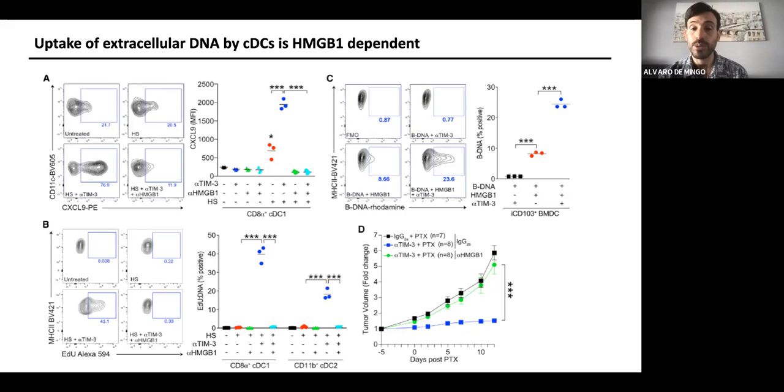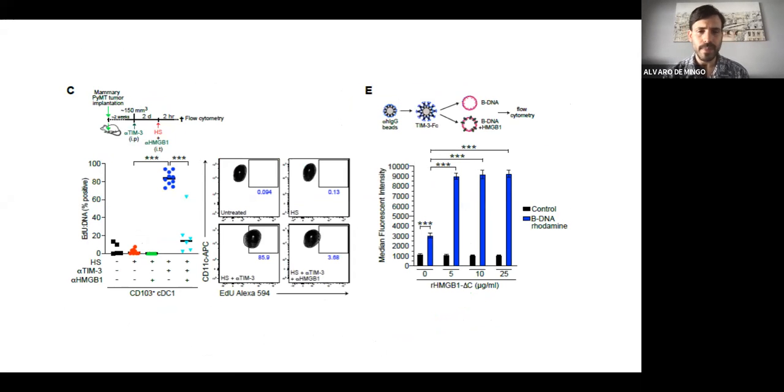Since these results were pretty promising, we also proceeded to do an in vivo study with an anti-HMGB1 inhibitor in combination with our normal TIM-3 therapy. And we were able to see that the HMGB1 inhibitor was reverting the effect that we observed with TIM-3 in combination with chemotherapy. That made us think that the role HMGB1 is having is mediating this DNA uptake.